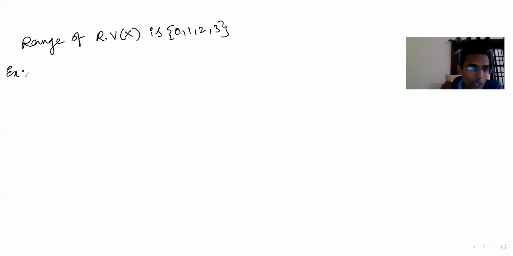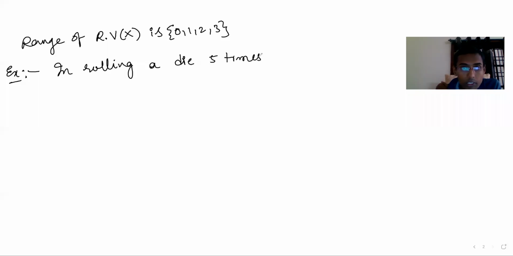Now let's take another example. In rolling a die 5 times, random variable X is defined as the number of 6s.